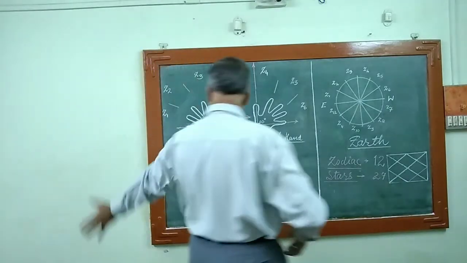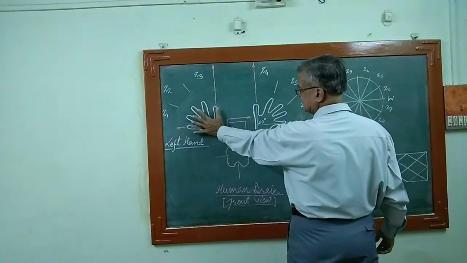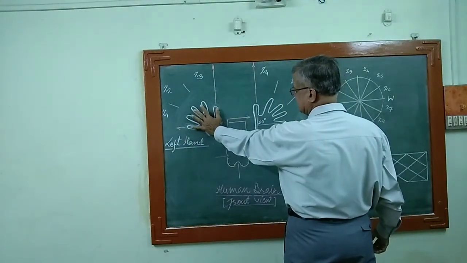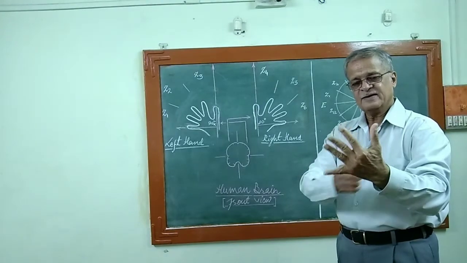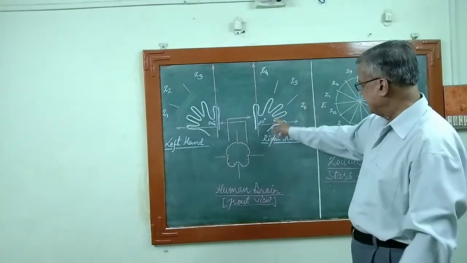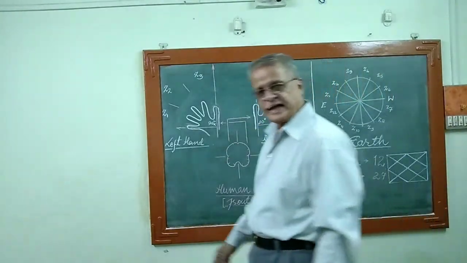Just spread the hand, widen its fingers, and try to imagine 90 degree here. 90 plus 90, 180.